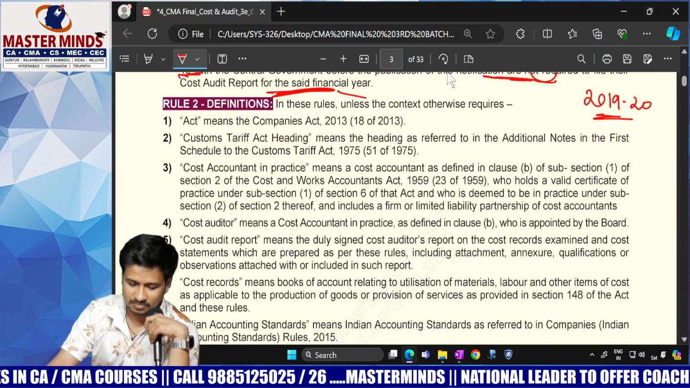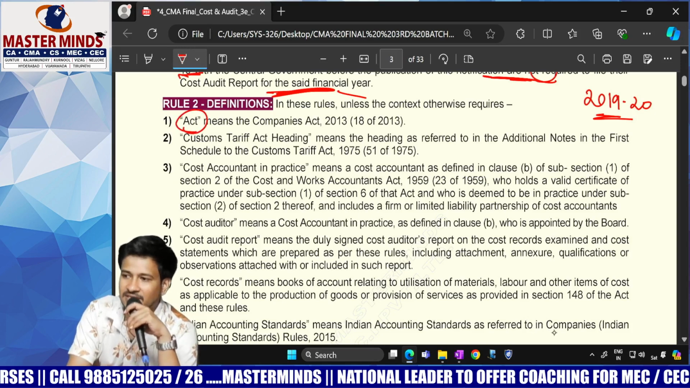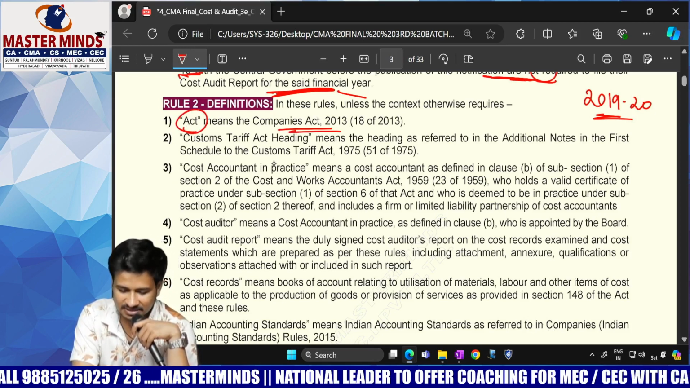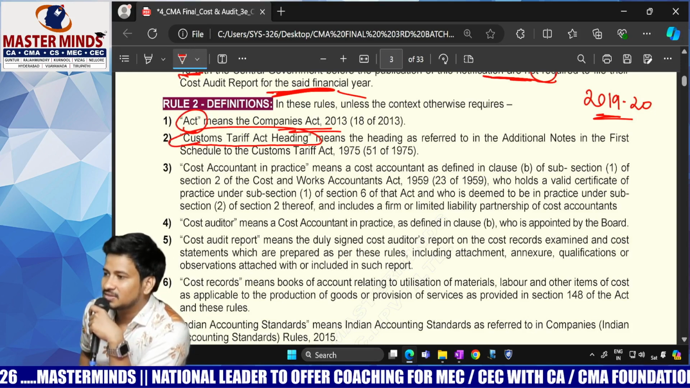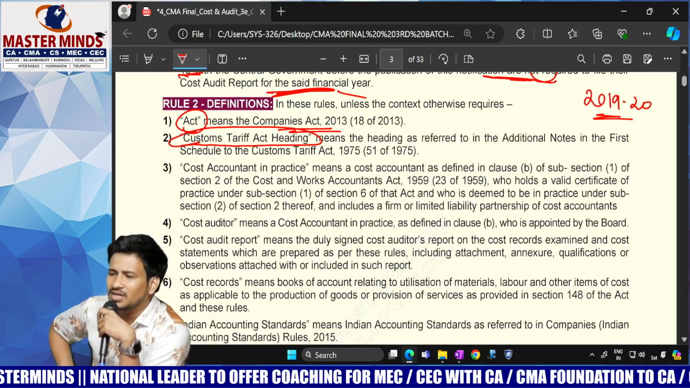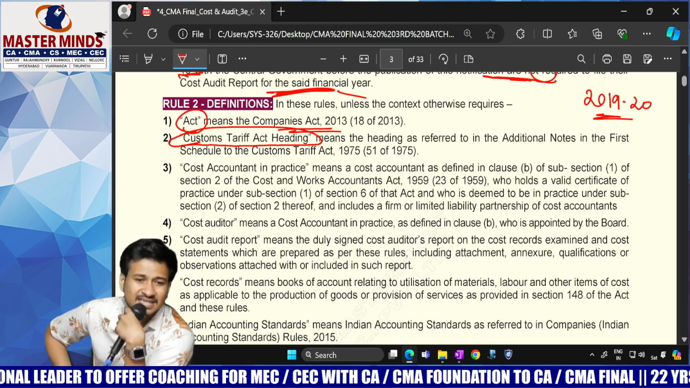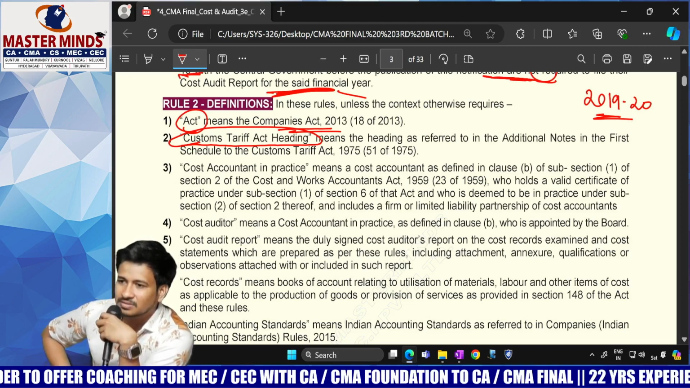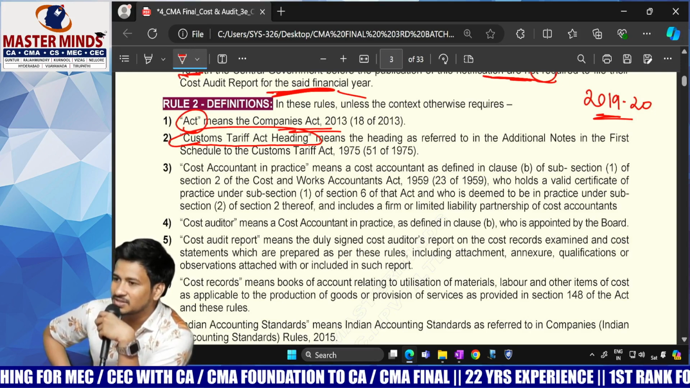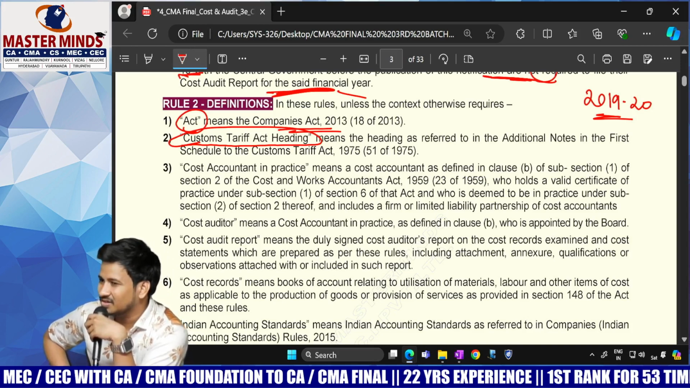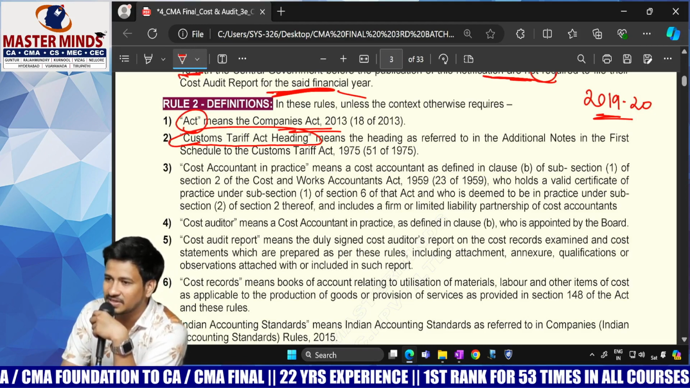Definitions. In these rules, unless the context otherwise requires, Act means the Companies Act 2013. What is the Act? Act is nothing but the Companies Act 2013. Next. Customs Tariff Act heading. Hope you know what the Customs Tariff Act heading is. Something like you have tariff rates. There is also heading, subheading, HSN, harmonized system of nomenclature, an alphanumeric system you will be having. Do you remember? HSN came in GST, sir? HSN you will get even in customs also.